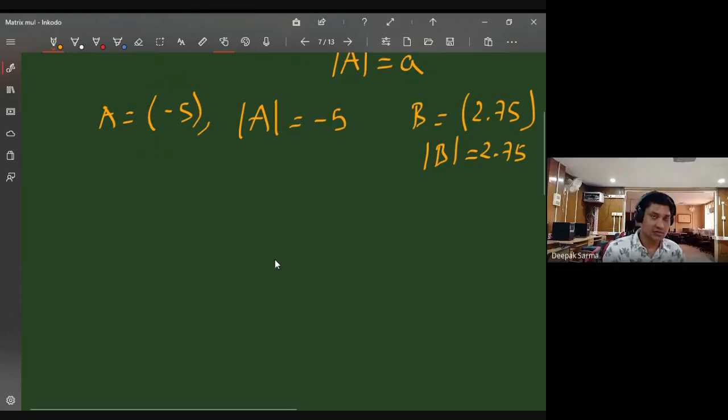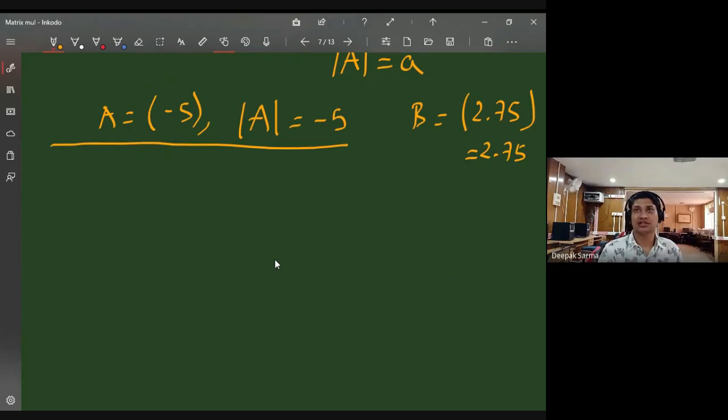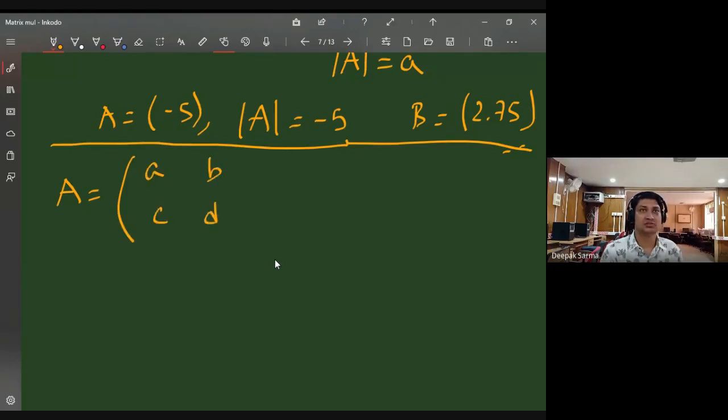Yes, sir. Now, of course, we have to discuss 2 by 2 matrices. One by one is very easy. So we have to go for a 2 by 2 matrix. A 2 by 2 matrix I can write in terms of a11, a12, a21, a22 that way, or simply write it as a, b, c, d. Because 2 by 2 is also simple, instead of writing a11, a12, a21, a22, I can write this way.